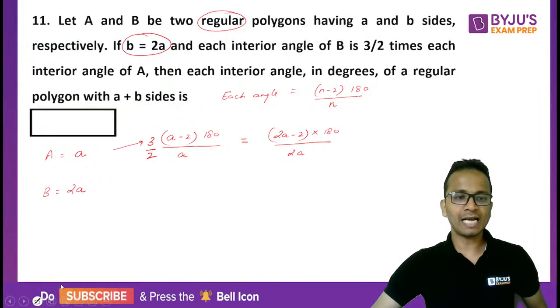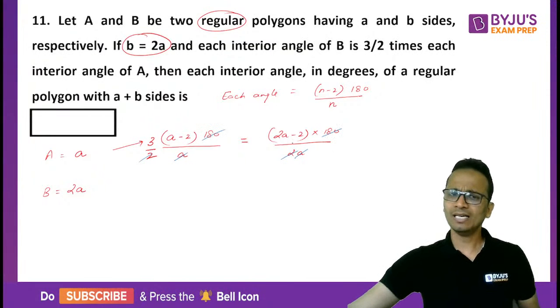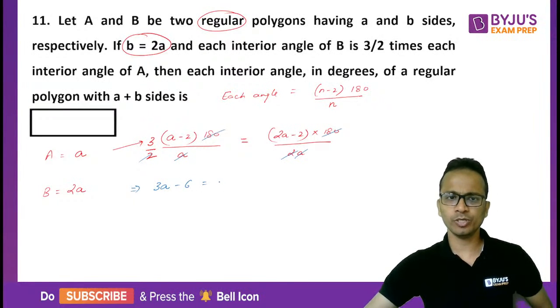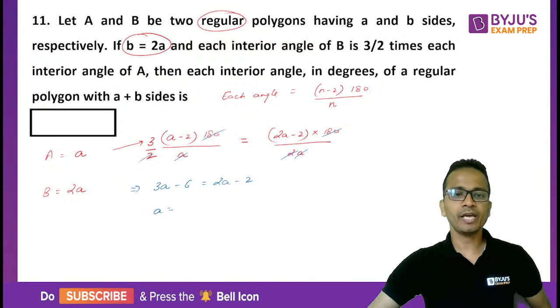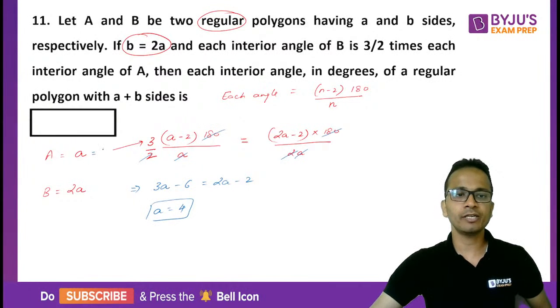Now let's do some cancellations. So A and A will cancel, 2 and 2 will cancel, 180 will cancel out, and very easily we will find the value of A. So upon simplifying, 3A minus 6 is equal to 2A minus 2. So the value of A will be equal to 6 minus 2, that is 4. So the value of A, the number of sides in the first polygon, is 4 and the number of sides in the second polygon will be 4 into 2, that is 8.